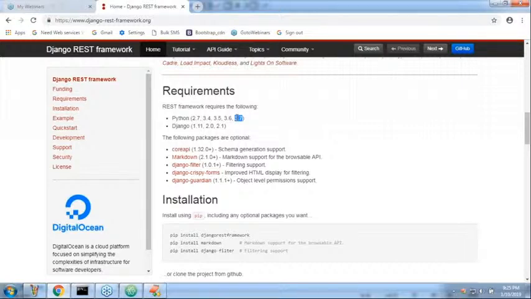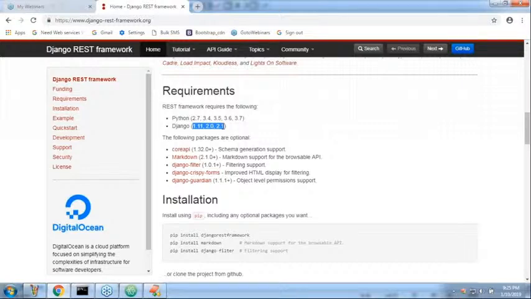Next, Django 1.7, 2.0, 2.1. We are using 1.11 currently, up to 2.2. Happily you can depend on 1.11 only. The reason is this version has long-term support, LTS, long-term support, sir. But 2.0 and 2.1 do not have any long-term support. So that's why industry always prefers 1.11.